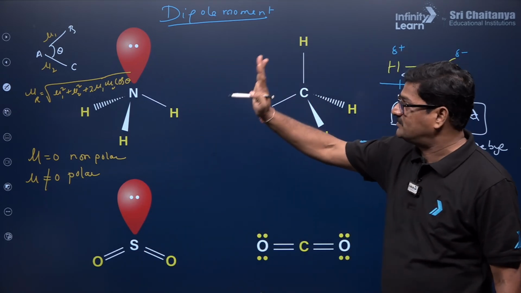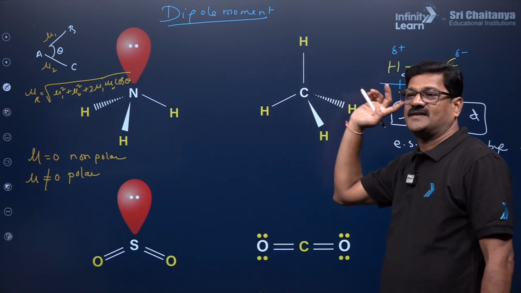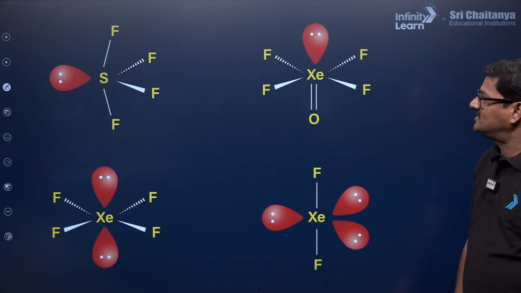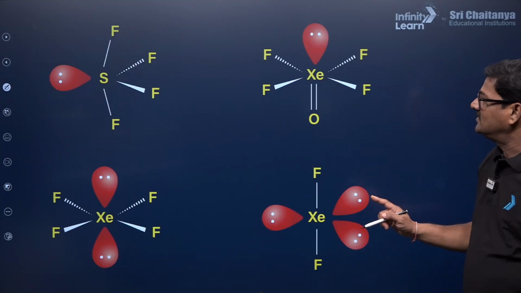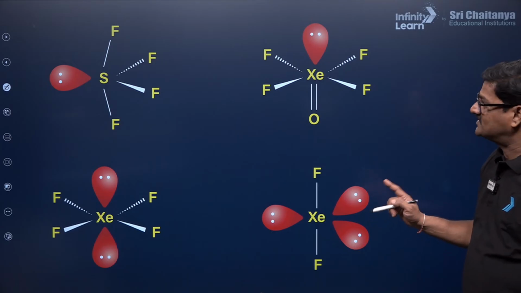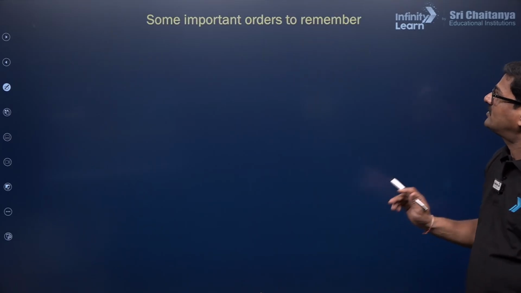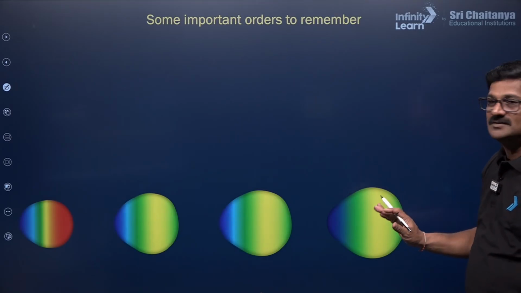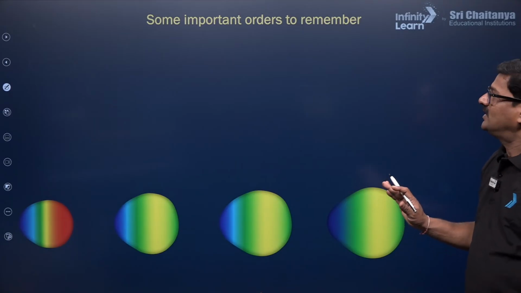A simplified version of the explanation of the total dipole moment is explained here. And you can see these are the molecules. When these molecules are seen with the dipole moment, you can discuss with this. Okay, some important orders to remember here in the dipole moment.